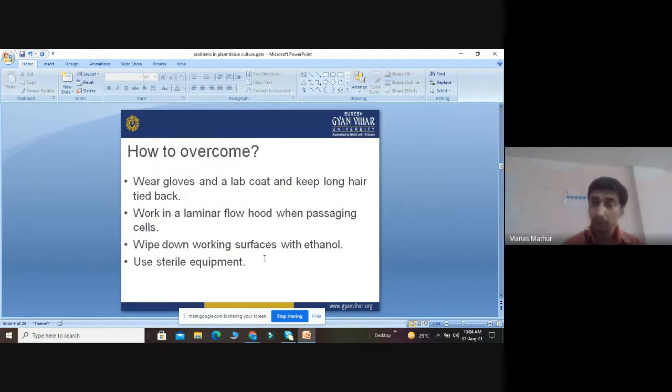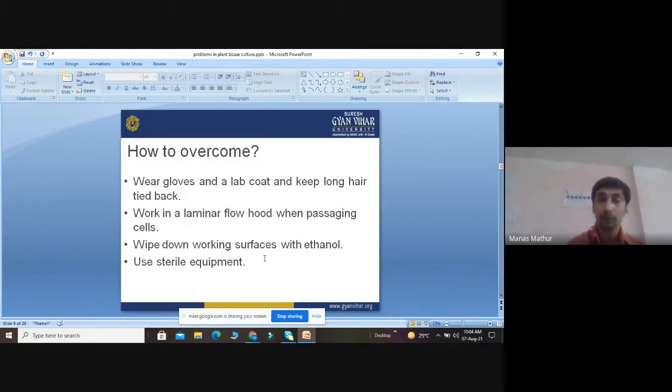As I told you, to overcome this problem of contamination, wear gloves which are properly sterilized, wear a lab coat, and keep long hair tied back, because if hair comes in between while we are working, there are a lot of microbes always present on our hair that can enter into the media. So we have to wear proper gloves, a proper lab coat, and keep long hair tied back.